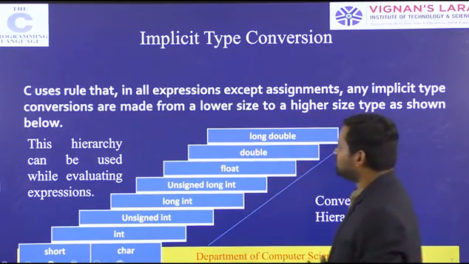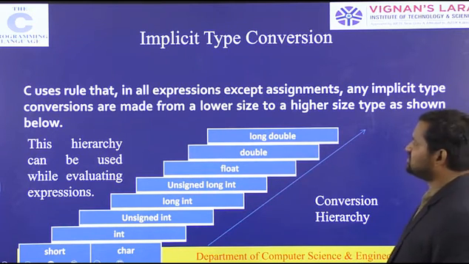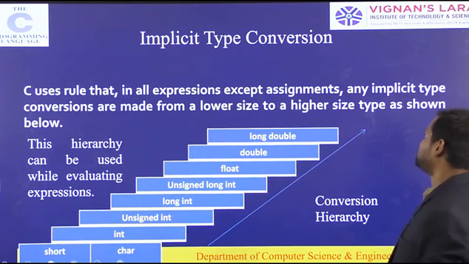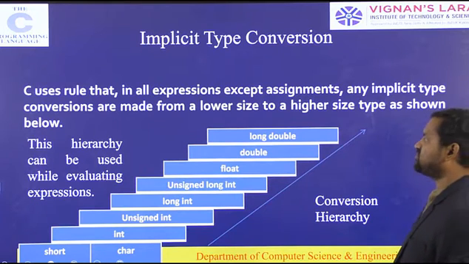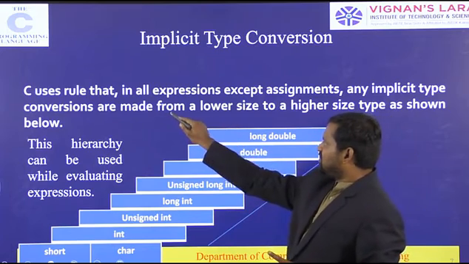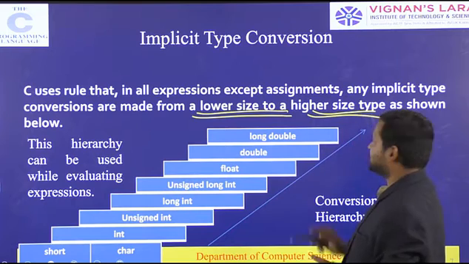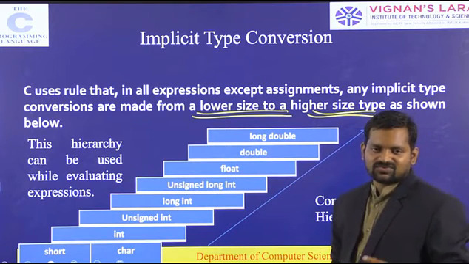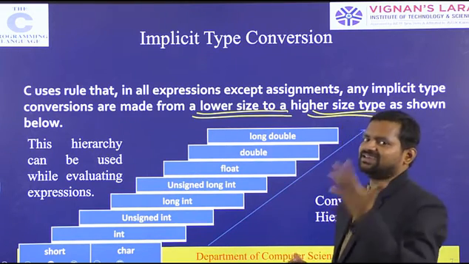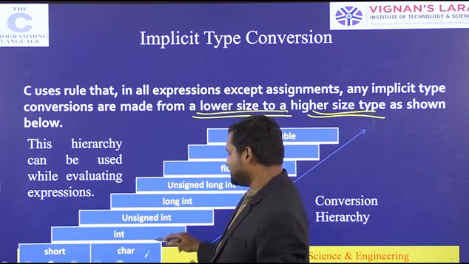Now move to this implicit type conversion. C uses some rules in all expressions except assignment statements. Any implicit type conversions are made from lower size to higher size. How does the compiler convert from lower size to higher size? Lower size: short and character first, after that integer.